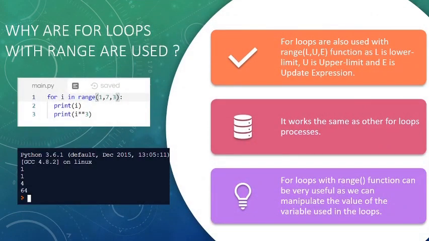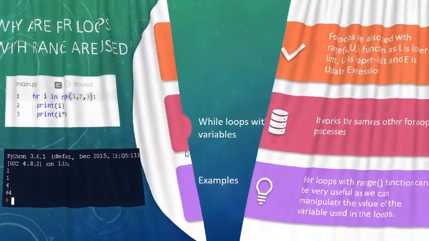Next, for loops are also used with functions, and they can process with an increment update expression where values may vary. In this program, 7, 3 means 1 is the initial value, 7 the stop, and 3 the step value, and we are applying some multiplication operation, power or exponent, and it will then print the values in that range.